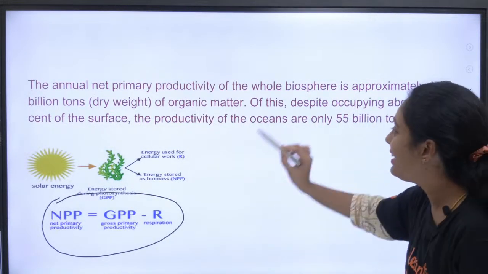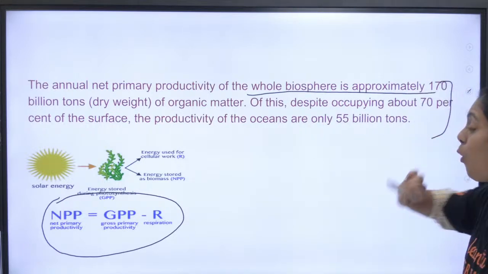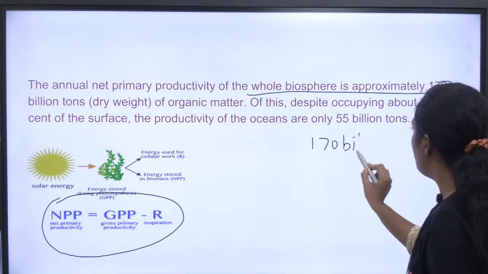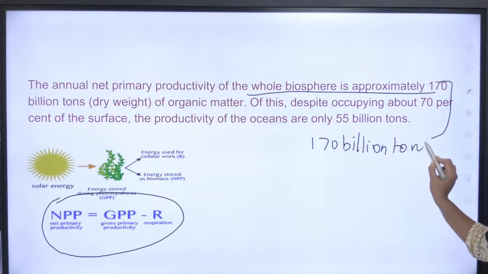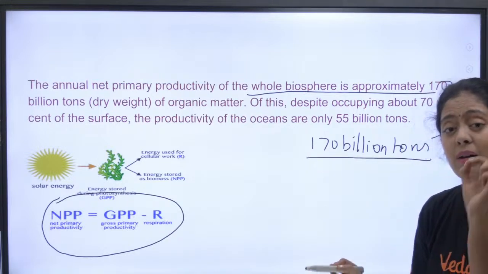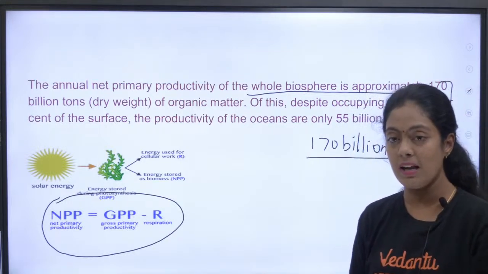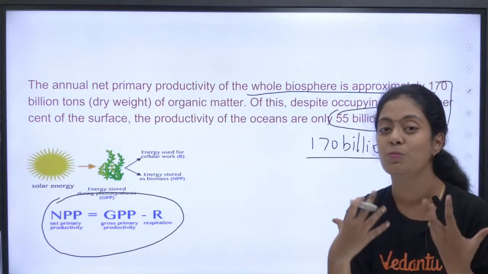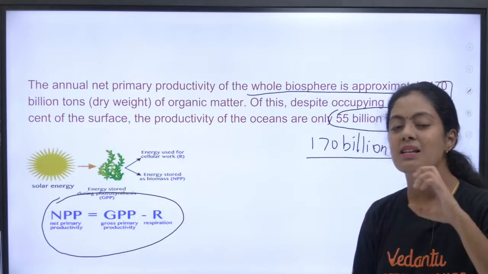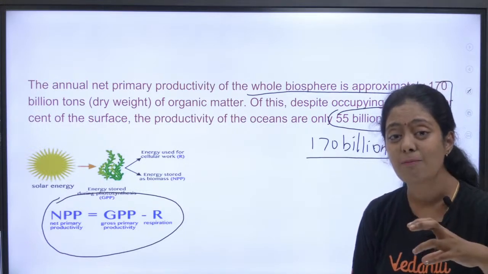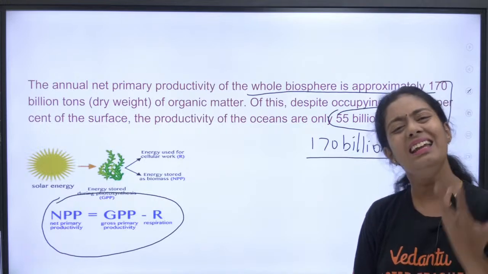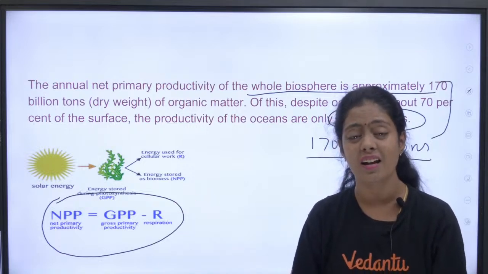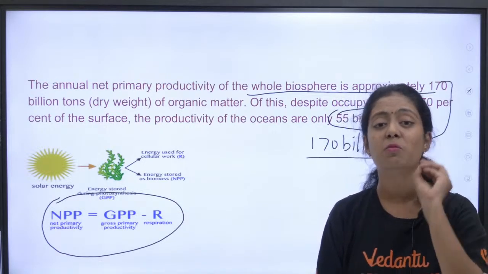The annual net primary productivity of the whole biosphere is 170 billion tons. 170 billion tons is the productivity of our entire biosphere. Of this, only 55 billion tons is produced by your oceans. So a very, very small amount of biomass or organic matter is produced by the oceans. Can anyone tell me why? Though oceans cover 72% of your entire earth, correct? Still, why is the productivity very, very less?